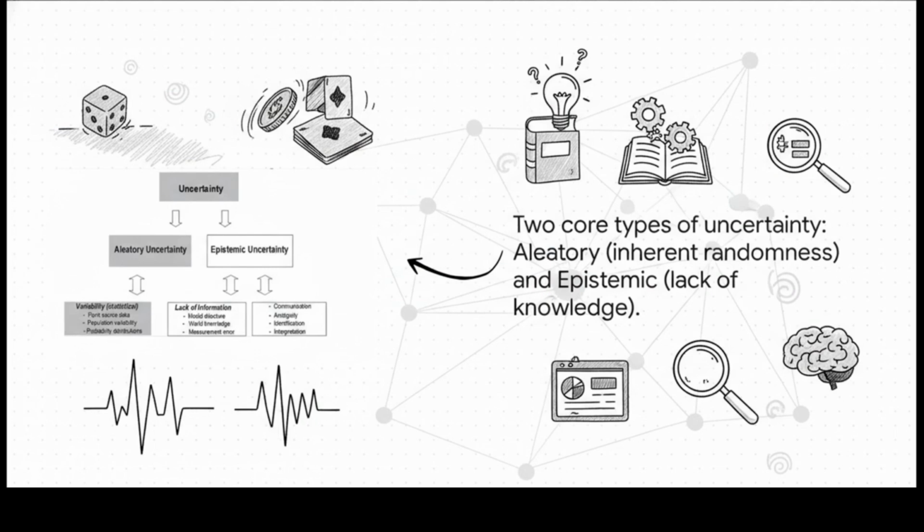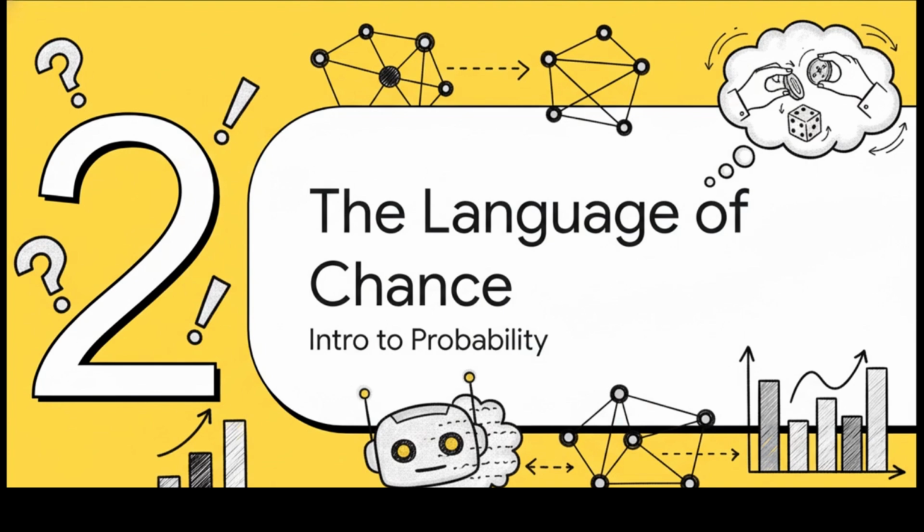Now, what's really interesting here is how we can actually formalize uncertainty. It's not all just one big fog. On one hand, you have what's called aleatory uncertainty. Think of this as pure inherent randomness. It's like rolling a die. No matter how much more information you get, you can never know the outcome for sure. But on the other hand, you've got epistemic uncertainty, which is really just about a lack of knowledge. This is the kind of uncertainty we can reduce by getting more data. So one is about chance, the other is about ignorance, and a smart AI has to be able to handle both.